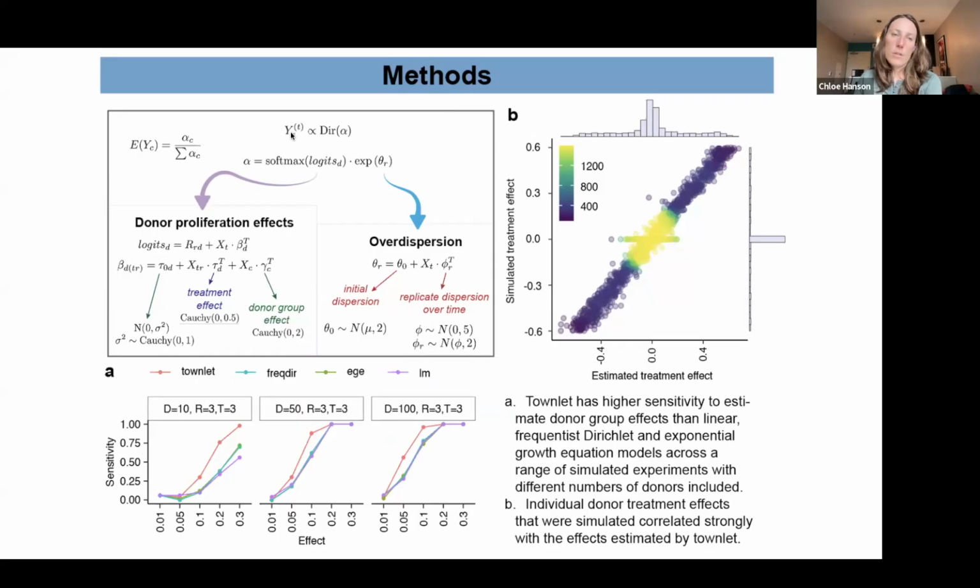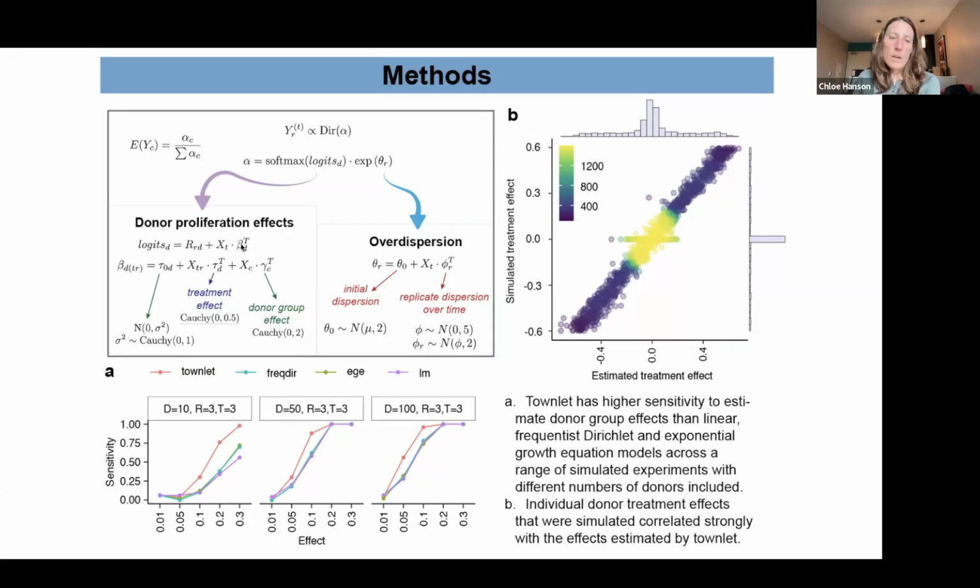So a little more specific detail on the model. Here we have our compositional matrix, and we estimate these proliferation effects with a generalized linear model that employs the Dirichlet distribution to estimate this logits D, which accounts for the biological factors, the donor proliferation effects. And here we have an initial time zero compositional value for each donor per sample that is given to the model.